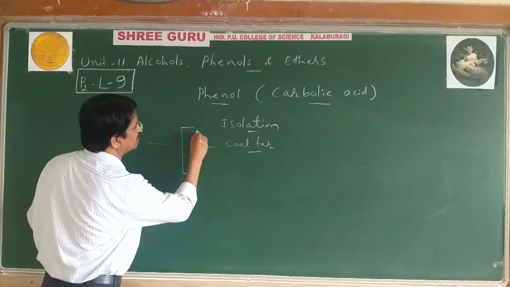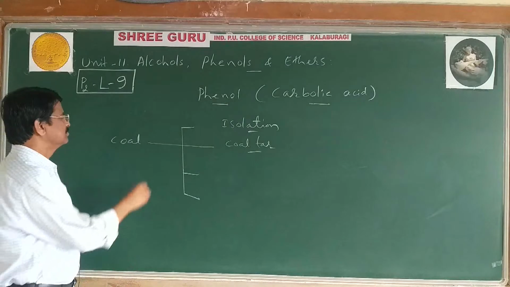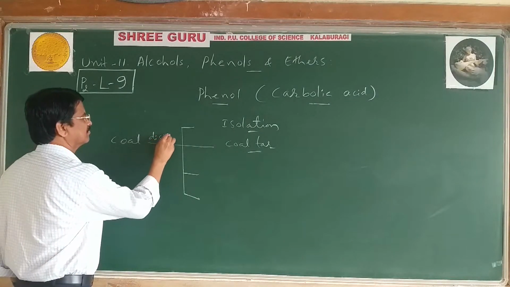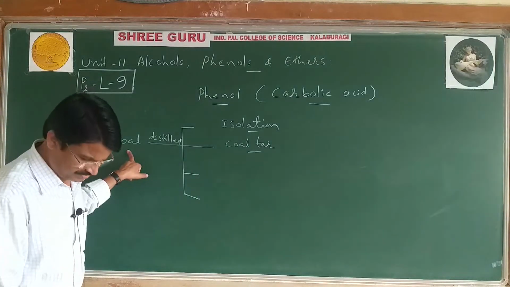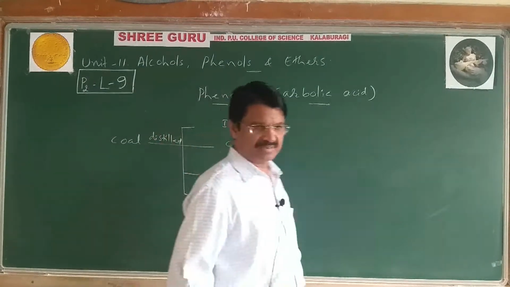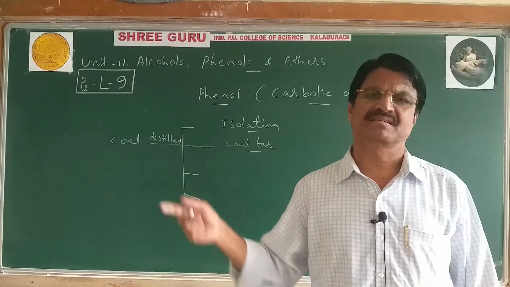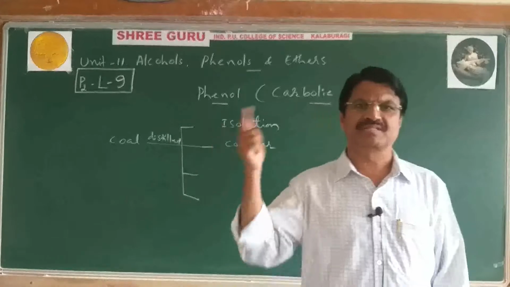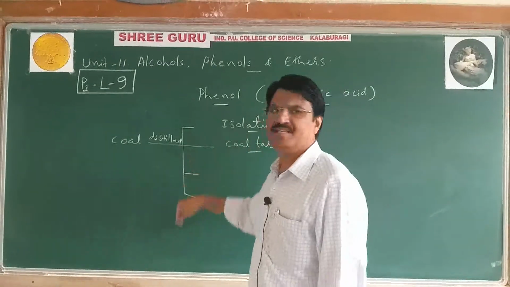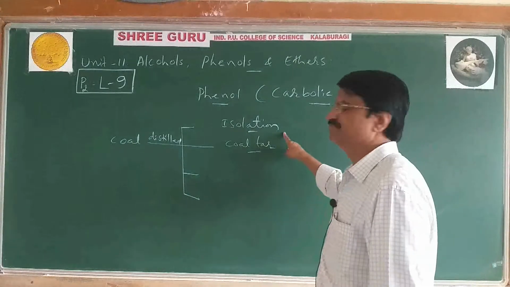You know, coal is a naturally occurring substance. It is a black solid. When that coal is taken in a steel tank and subjected to destructive distillation, it can give four fractions, and they are what?